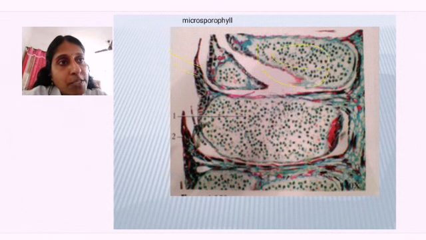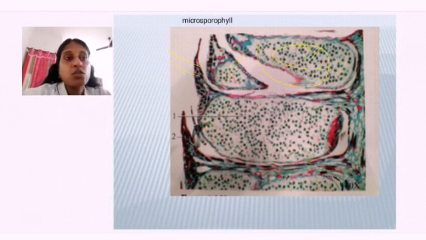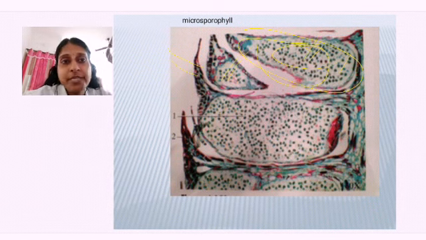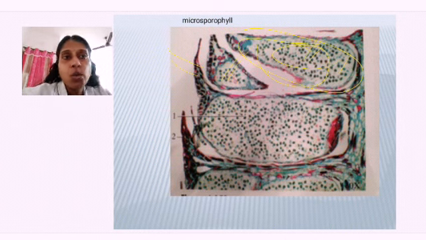On that, what is present? The spores are present. The dots are spores. The sac is called the microsporangium, and in it the microspores are present. So this is the structure of the male cone of Pinus.